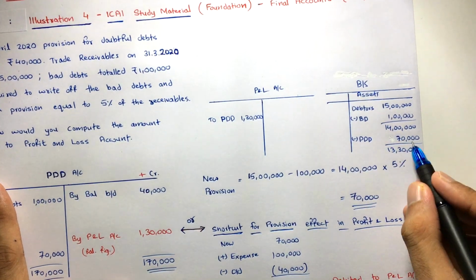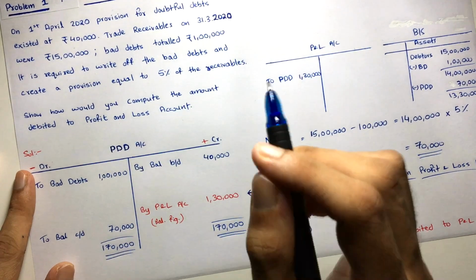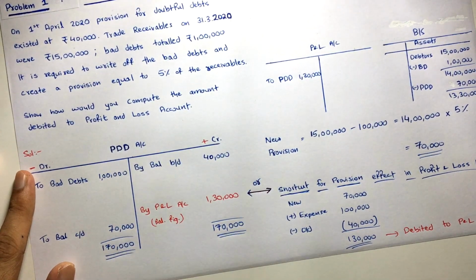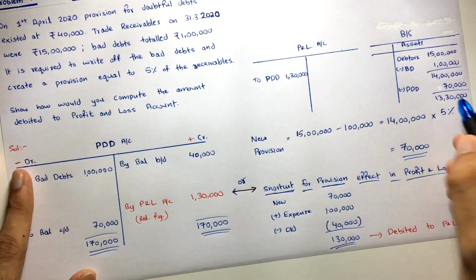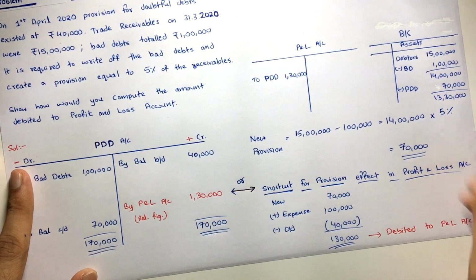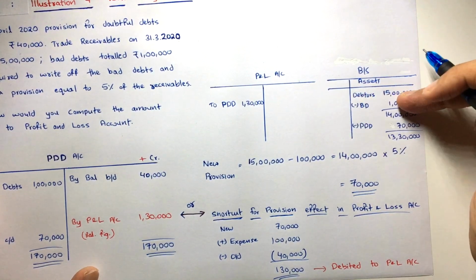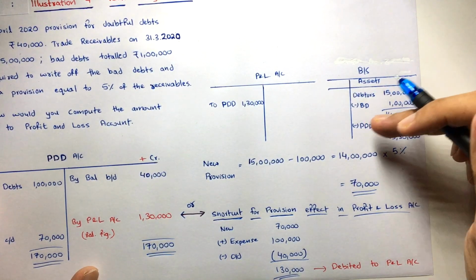Out of this, 70,000 is doubtful, isn't it? We have a doubt on 70,000 receivables. We may or may not receive money from these receivables, right? So minus 70,000, that's equal to 13 lakh 30, the good debtors or the good receivables. This is how you have to present. The debtors minus further bad debts, then minus the provision.